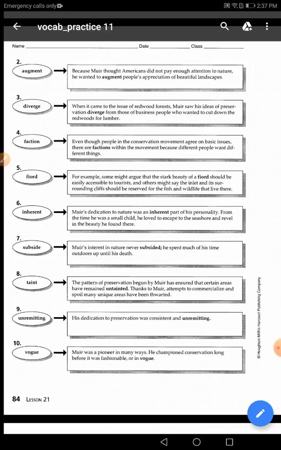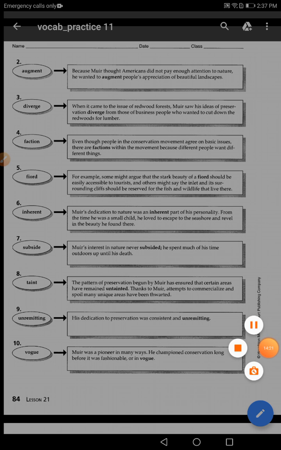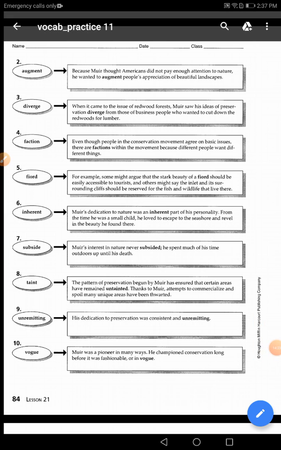The next one, number 9, unremitting. His decision to preserve was consistent and unremitting. Number 1, which part of speech is it? Okay, it's of course an adjective. He said it modified the noun dedication. His dedication to preservation was consistent and unremitting.